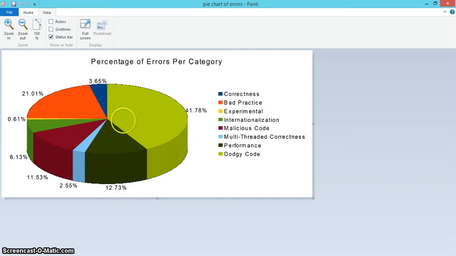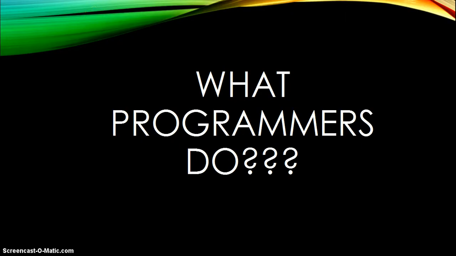We see from the pie chart that the category dodgy code consists of 41.78% of the total bugs reported. We also know that dodgy code is code that is confusing, anomalous, or written in a way that itself might lead to errors. Correcting dodgy code might improve the readability, understandability, and adaptability of the code, and help other programmers who might want to make further additions or features in doing so easily. Programmers could adapt to writing more clear code. So we also know that the programmers who have developed these projects are experienced, and we see that they do not care much for standards.